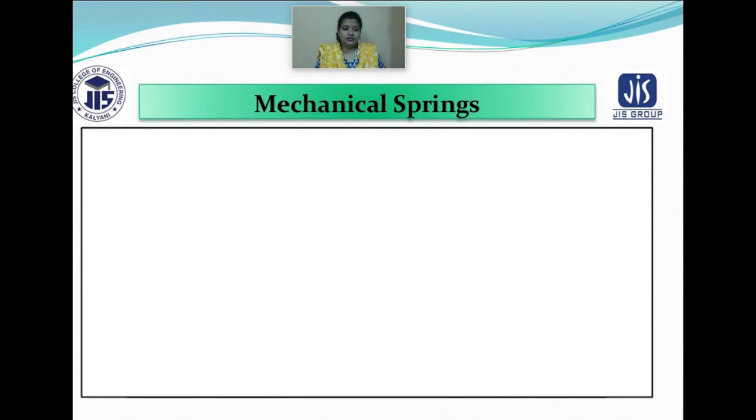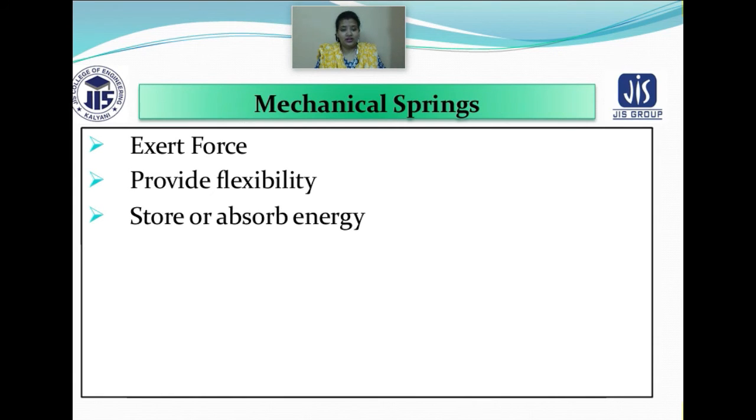Now we will be discussing the mechanical spring. The first function of a mechanical spring is to exert force, the second is to provide flexibility, and the third is to store and absorb energy. Exert force means the mechanical spring is exerting some sort of force.